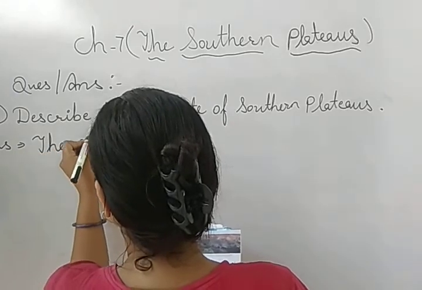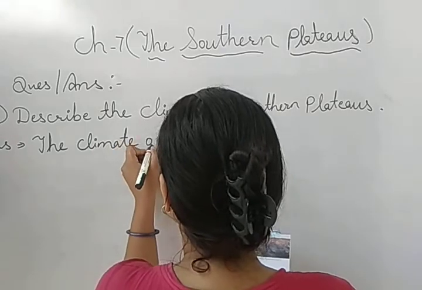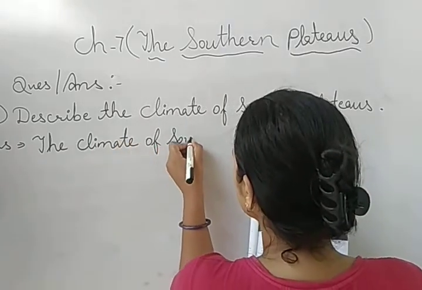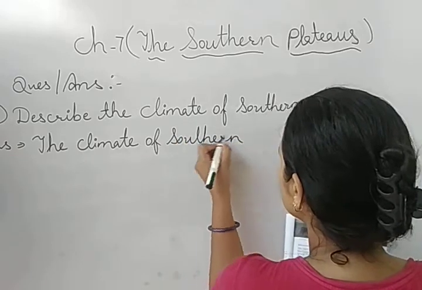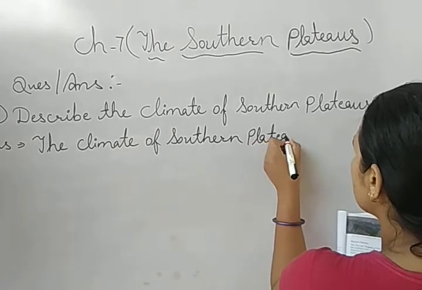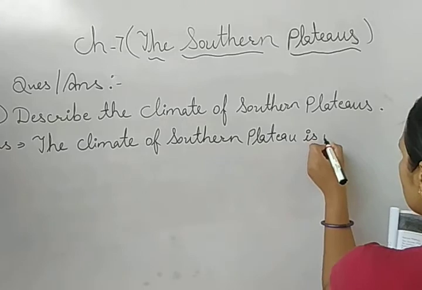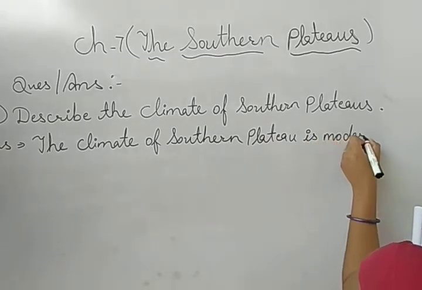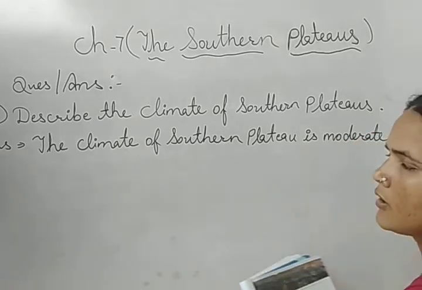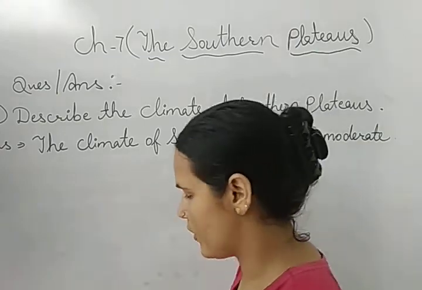The climate of the southern plateau is moderate. Yes, so this is the answer, that the climate of the southern plateau is moderate.